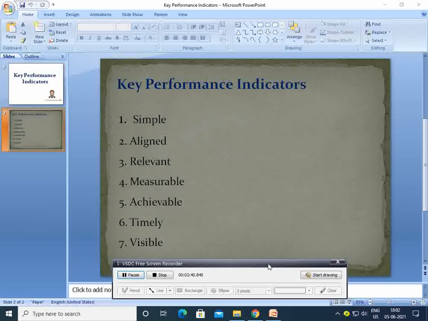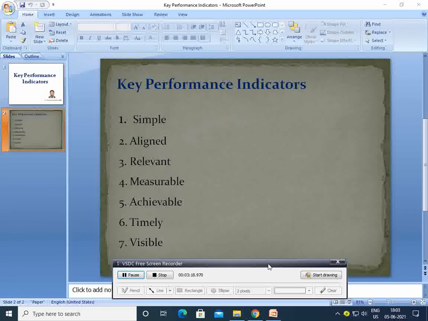Just by looking at the number of attendees, we can't say that we have a huge number of patients. The key performance indicators should be relevant. Like if I say that a supermarket is doing good, then it has to be relevant, like the profitability of the supermarket should be good. That's one of the very relevant key performance indicators when it comes to measuring the success of a supermarket. Similarly, it has to be measurable.